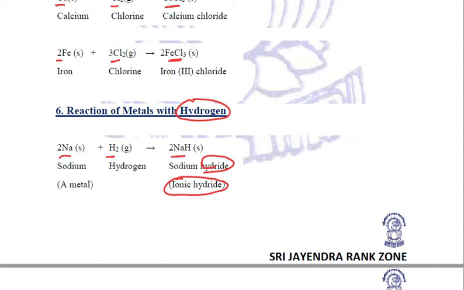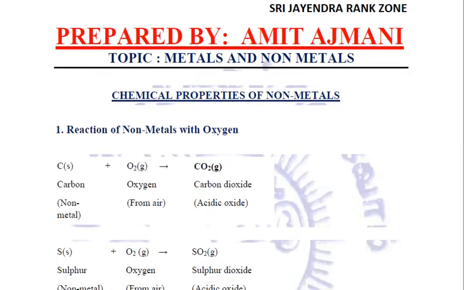You need to relate the products formed when metals react with all these that we have discussed. What all properties have we seen? We have seen the reaction of metals with oxygen. Second was the reaction of metals with water. Then we saw the reaction of metals with salt solutions and with dilute acids. Next we saw the reaction with chlorine and the reaction with hydrogen. Clear to all?